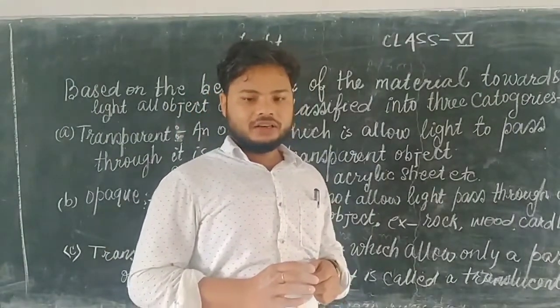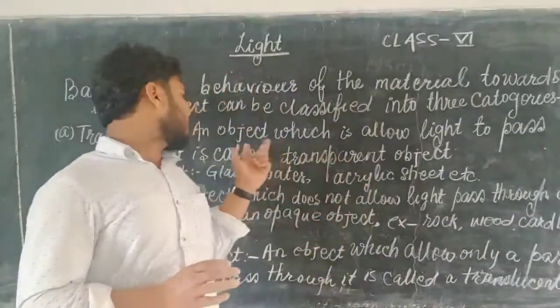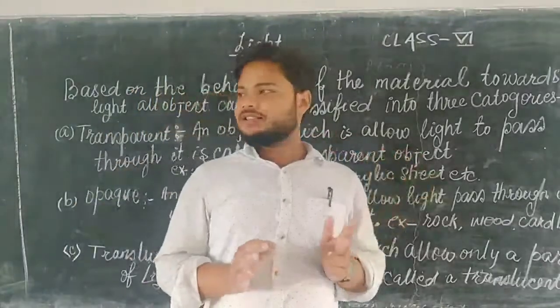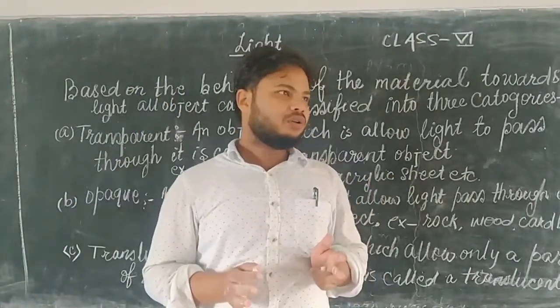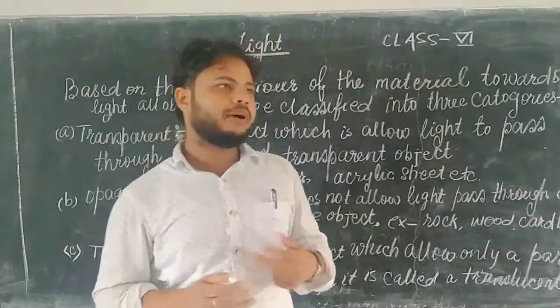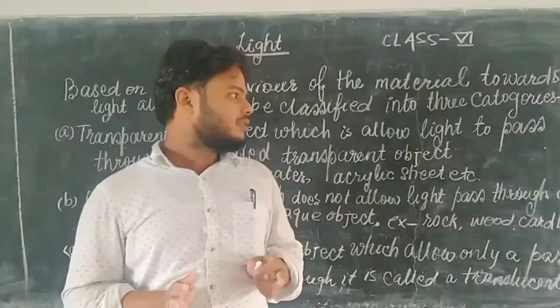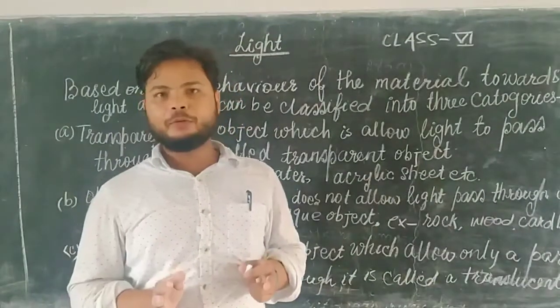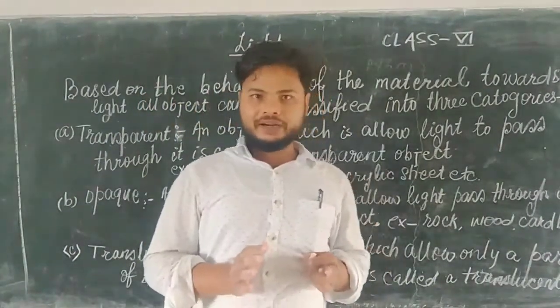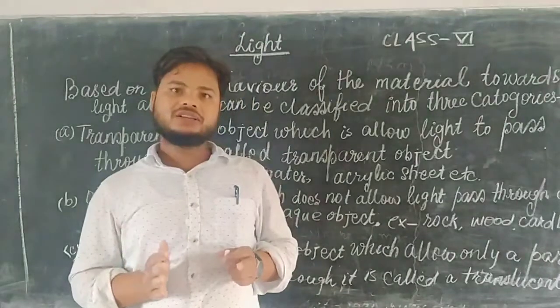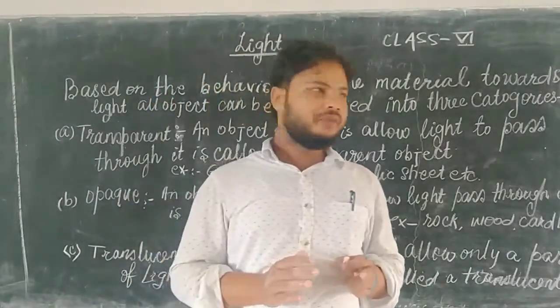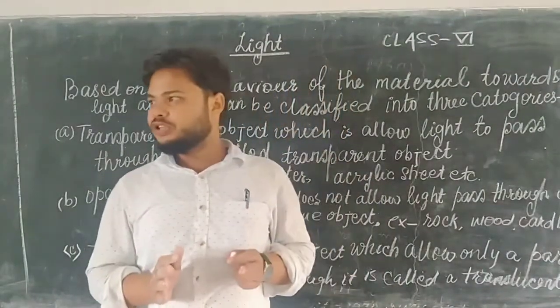In the previous class we have already discussed some basic laws followed by light. One of them was rectilinear propagation of light. Light travels in a straight line if the medium is homogeneous.